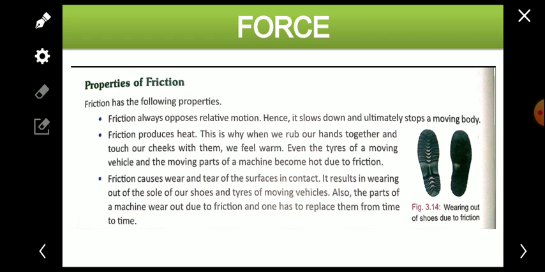Already we have learned that friction produces heat. This is why when we rub our hands together and touch our cheeks with them, we feel warm. In the winter season, you must have done this, that we rub the palms and touch the cheeks with the hands. Then we feel warm.